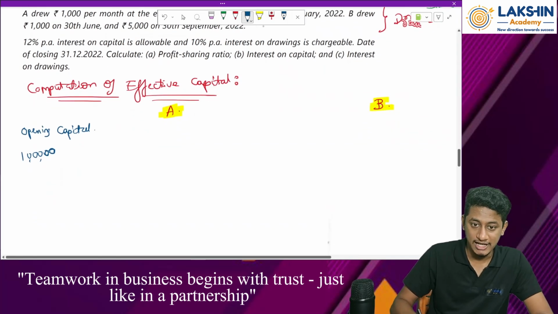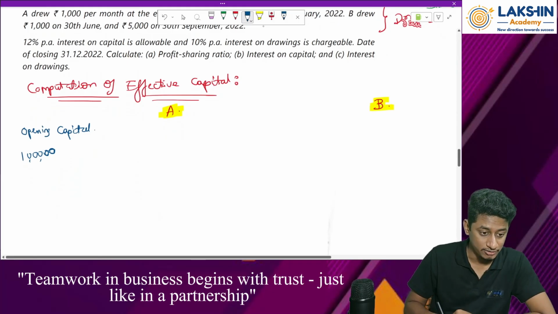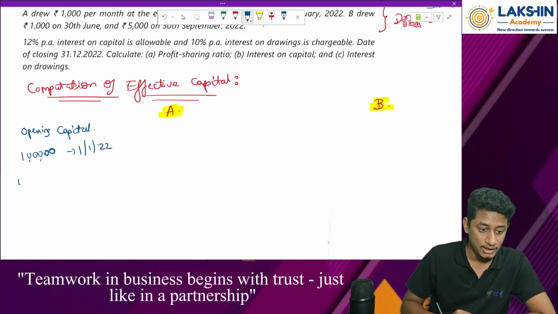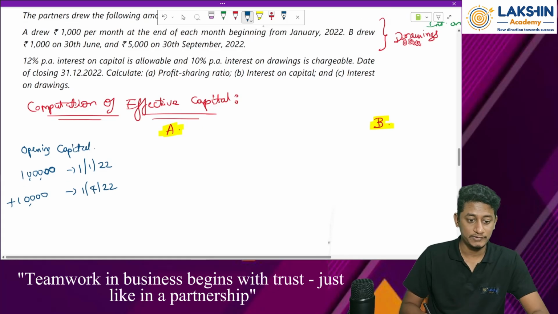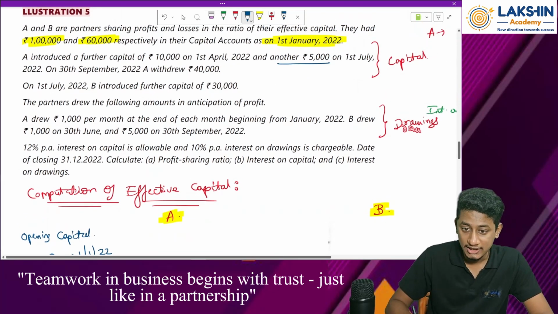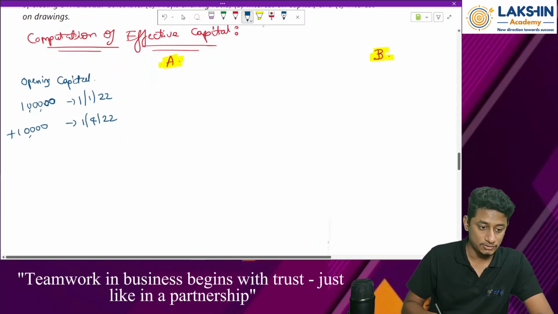So let us just write it down for now. So this is on 1/1/22. Then 10,000 was added on 1st of April 22. Then what has happened? Another 5,000 on 1st of July. So another 5,000 rupees has been added on 1st of July 22.